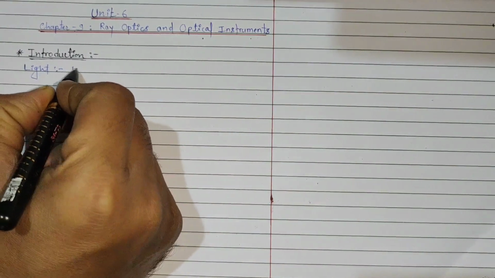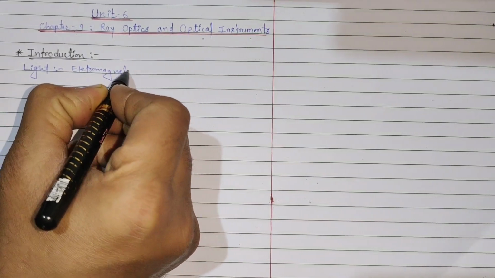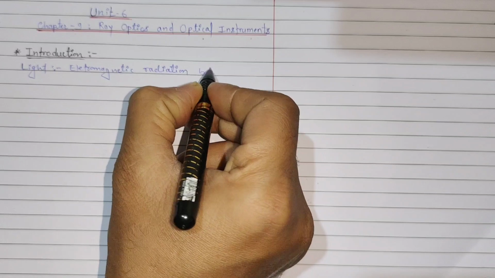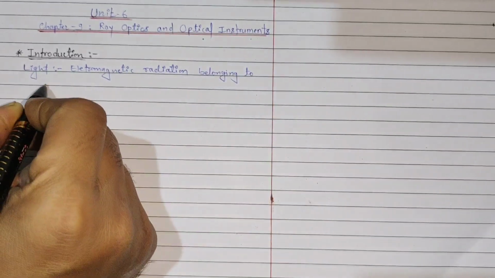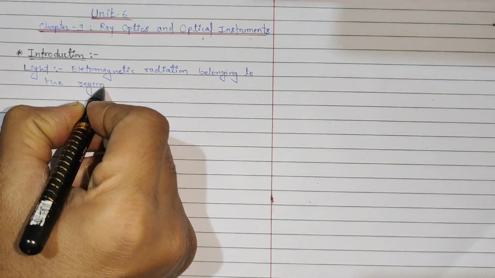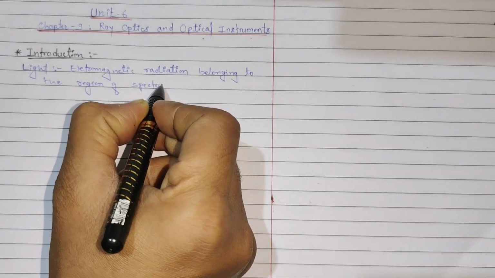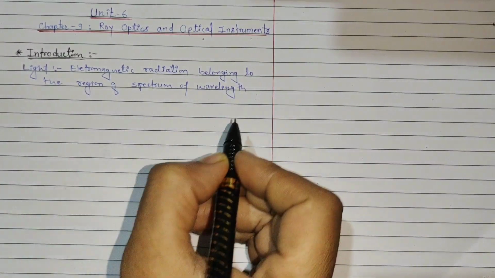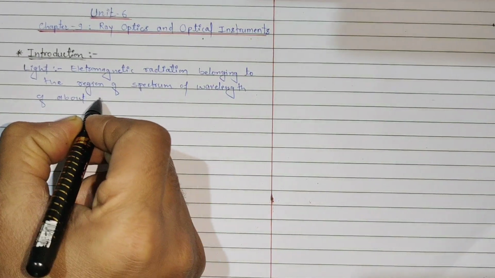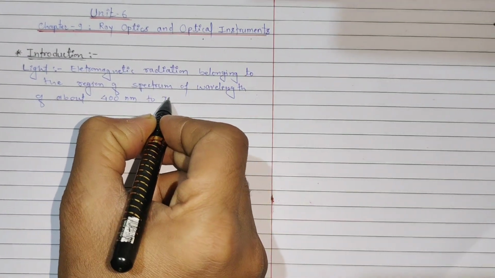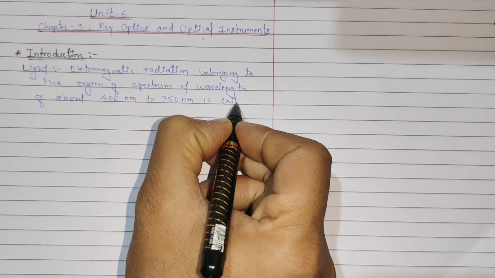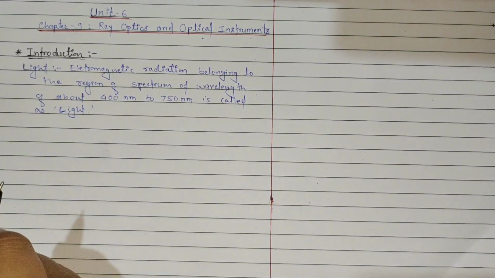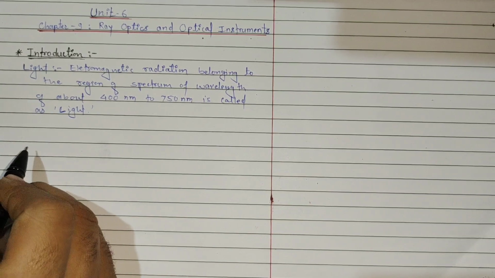So we'll write the definition here: it is an electromagnetic radiation belonging to the region of spectrum of wavelength of about 400 nanometer to 750 nanometer, and that is called light.